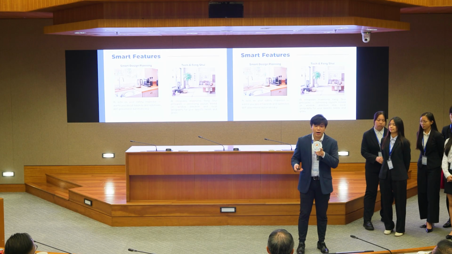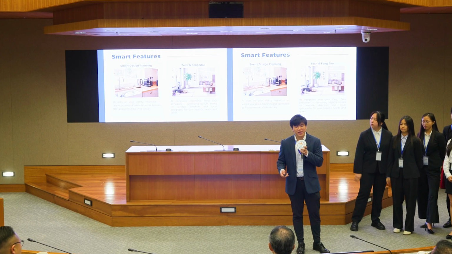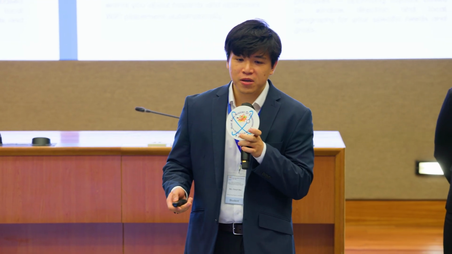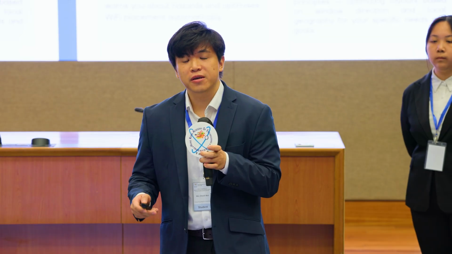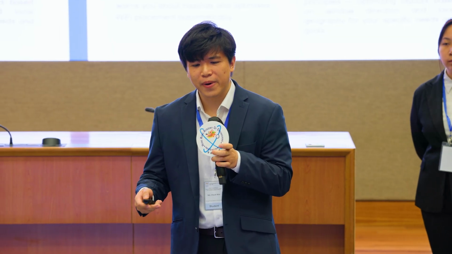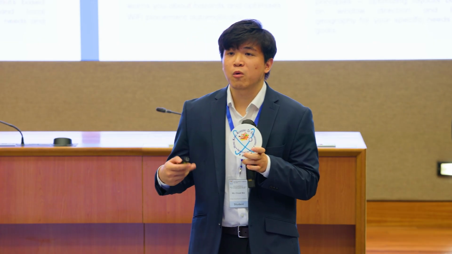So let's talk about how Coefficient AI revolutionizes room design with our intelligent features. First, we have smart design planning that acts as your safety inspector and will always warn you about potential hazards. For example, if you put electricity too close to a water source, you will be alerted with a warning. It will also suggest how to optimize your Wi-Fi placement for better coverage.